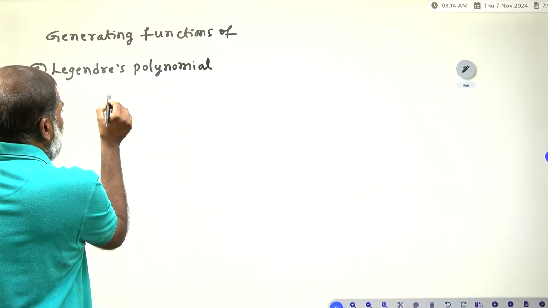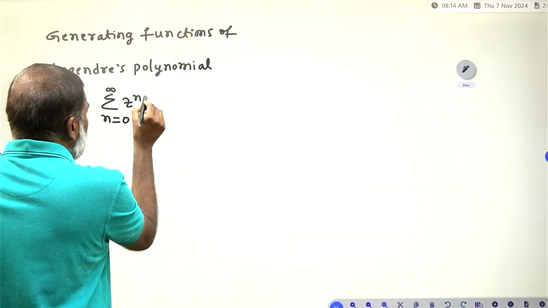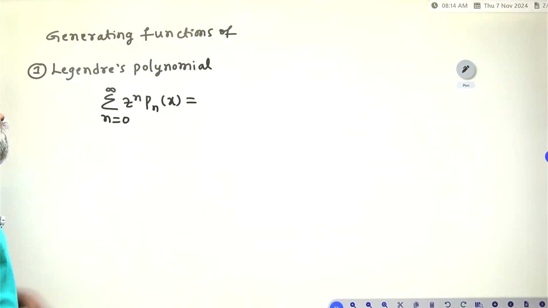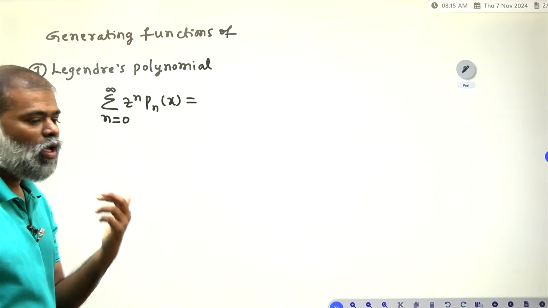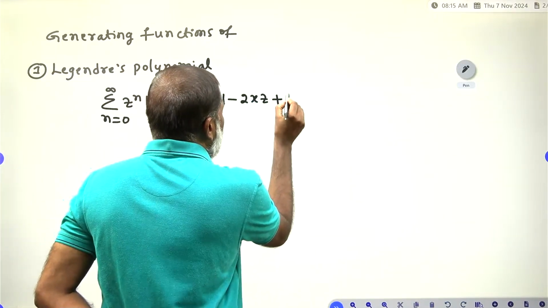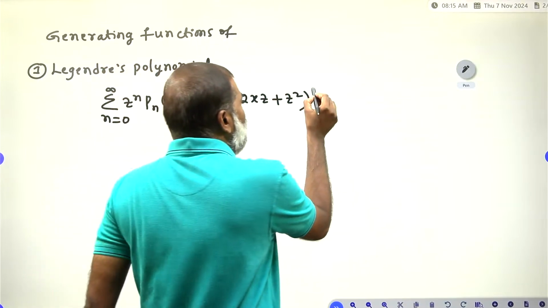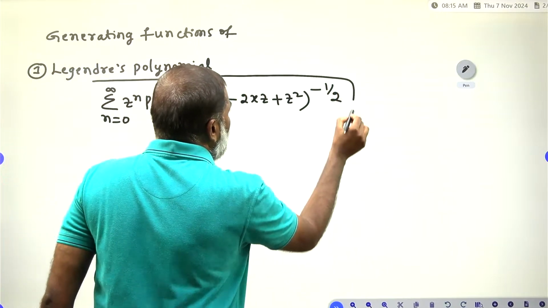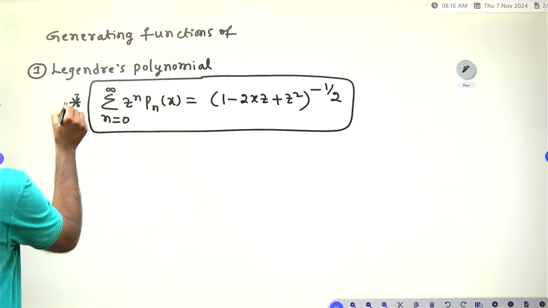Summation n equals 0 to infinity z to the power n Pn of x is equal to (1 minus 2xz plus z square) to the power of minus 1 by 2. This is the generating function of a Legendre polynomial. This is very, very important.